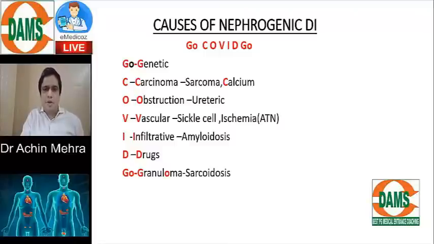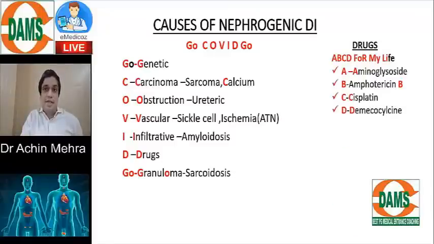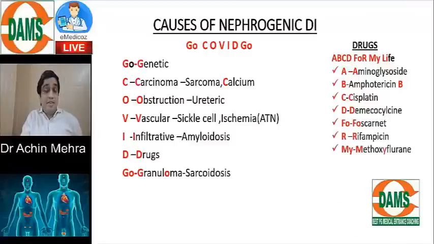Don't worry, I've got a mnemonic for this also. A, B, C, D, F, R, MY, life. A stands for aminoglycoside. B stands for the amphotericin B. C stands for cisplatin. D stands for demeclocycline. F stands for foscarnet. R stands for the rifampicin. MY stands for methoxyflurane. And life, don't forget lithium. Yes. You might be wondering why I'm telling all this story, because these are very common one-liners that you get in the exam. So maybe the mnemonics are the best route to remember all these one-liners.